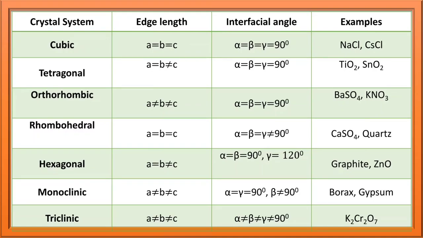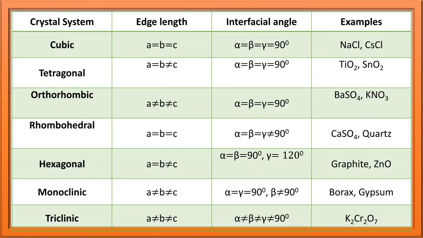And how to remember interfacial angle? See guys, first 4: cubic, tetragonal, orthorhombic, rhombohedral, all alpha, beta, gamma are equal only. And first 3, all are equal to 90. What about the fourth one? Alpha, beta, gamma are equal, but not equal to 90. What about hexagonal? Alpha and beta are 90, but gamma is 120. You remember only this one. And alpha, gamma 90, beta is not equal to 90 in case of monoclinic. So easily you can remember guys.